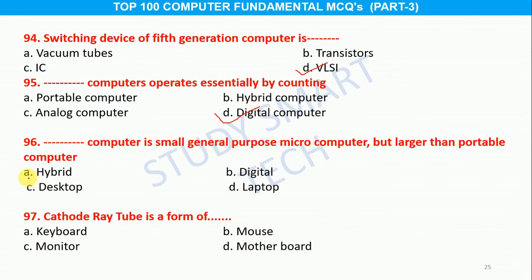Question number 96. Blank computer is a small general purpose microcomputer but larger than portable computer. Option A. Hybrid, B. Digital, C. Desktop, D. Laptop, and the correct answer is option C.